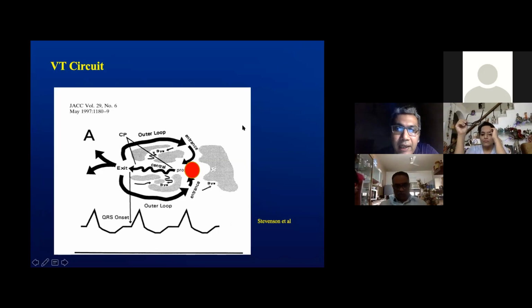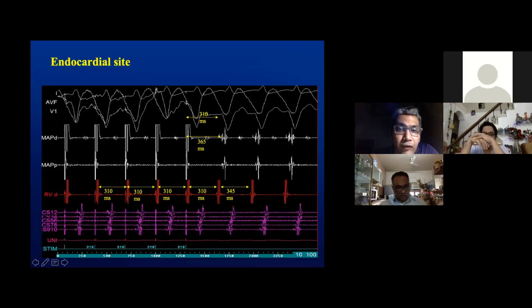So probably in the diagram, we are at this location of the tachycardia circuit. Another concerning thing for us was the absence of capture of this signal. Whether this signal was nearby or epicardial was unclear at this point. Therefore, we proceeded to entrain from all sites within the endocardium which had a similar signal.